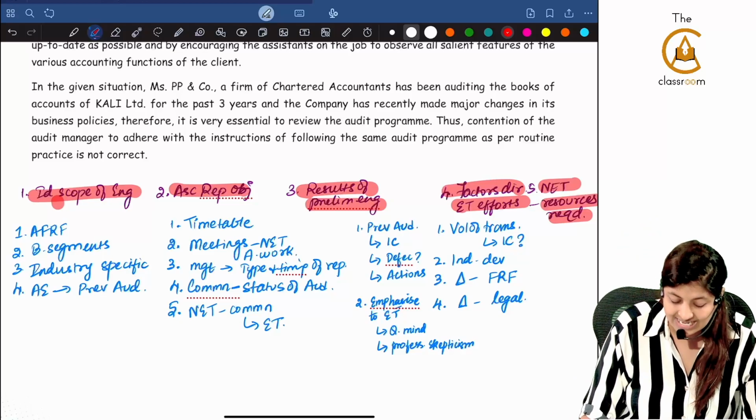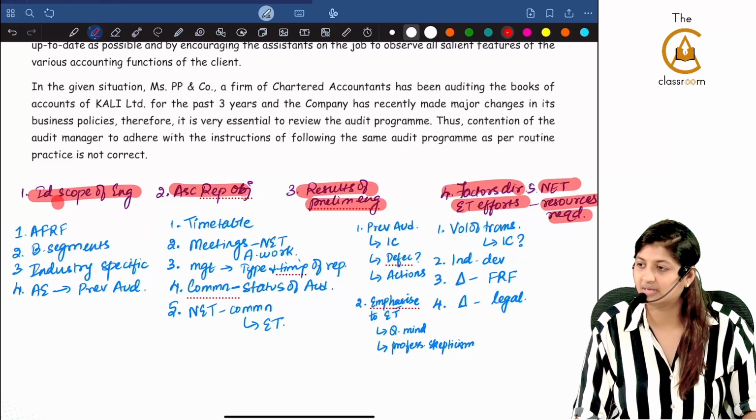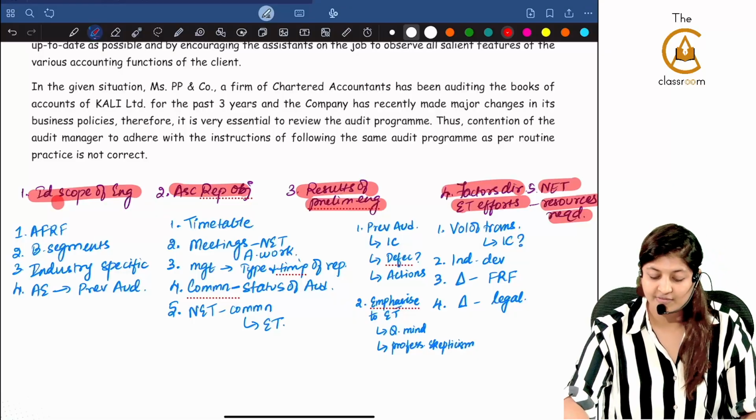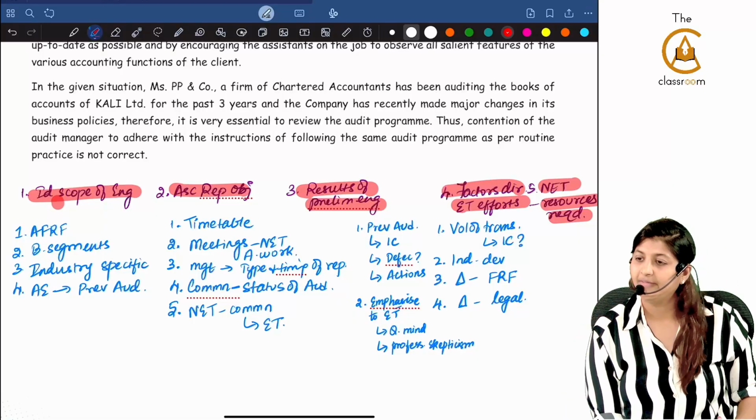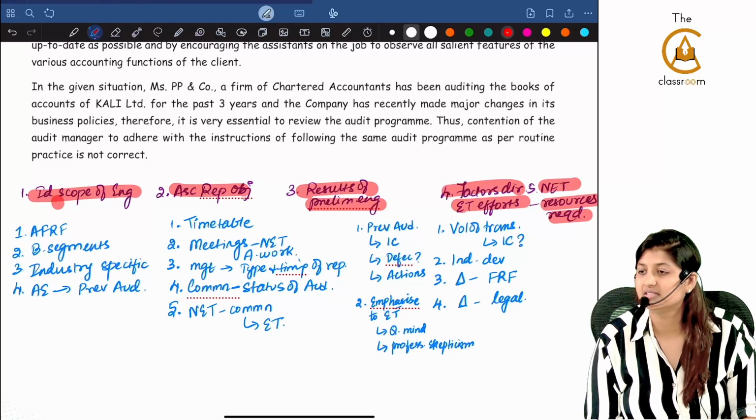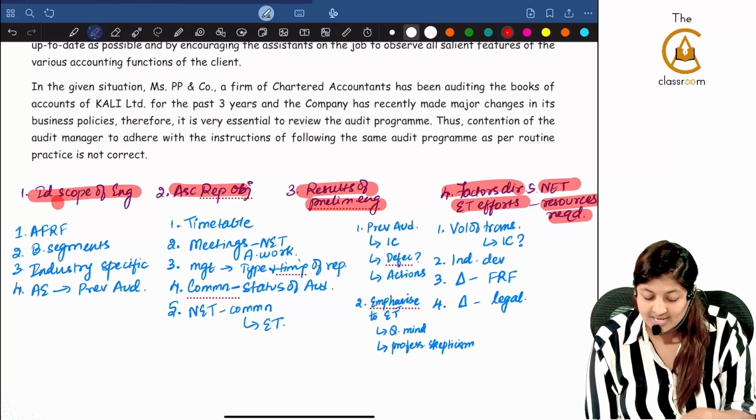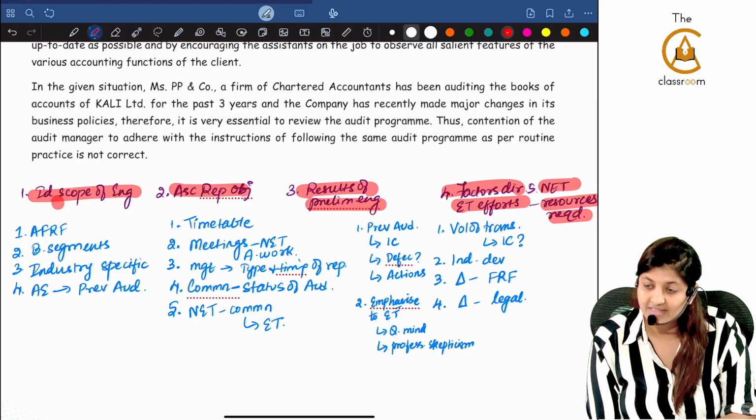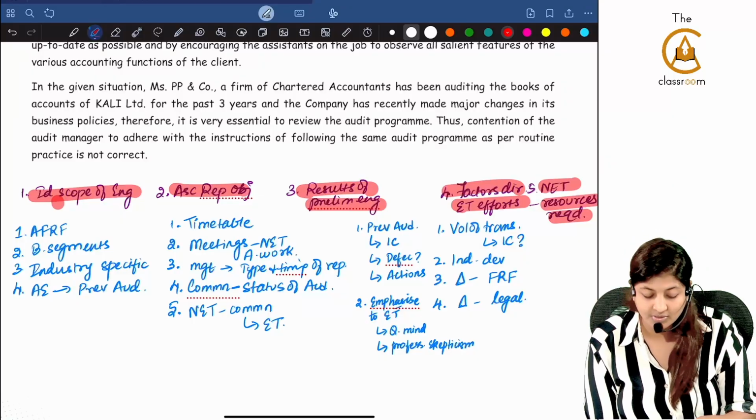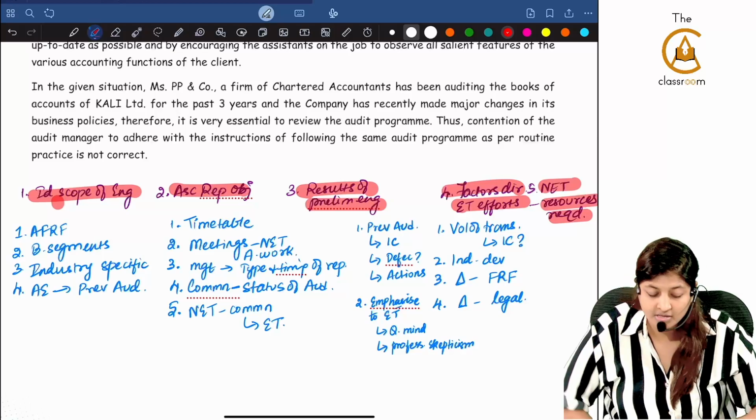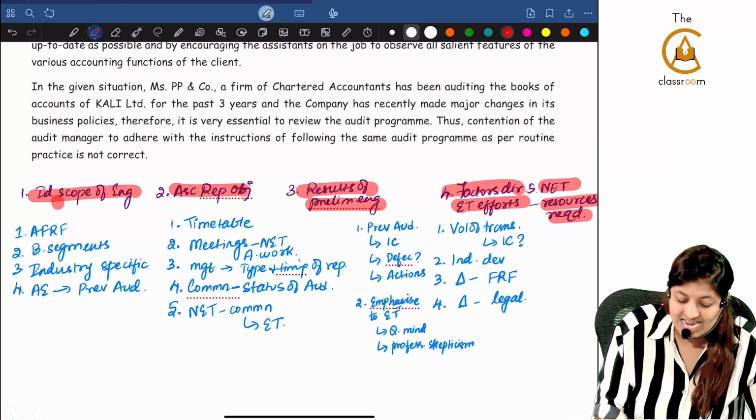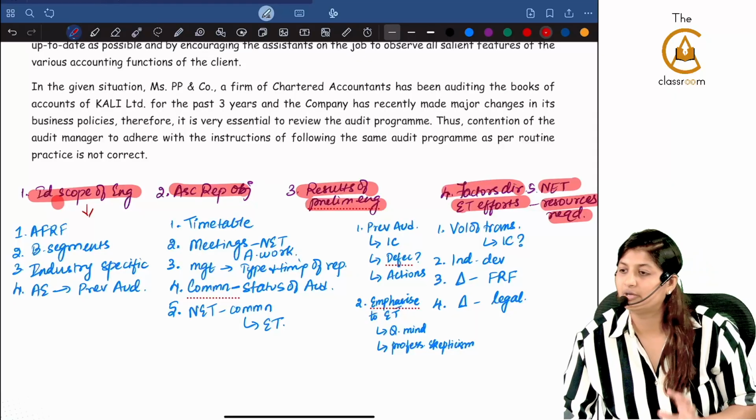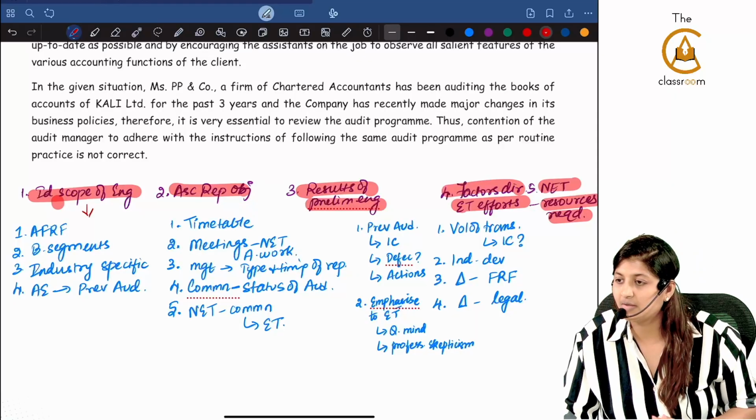Now, for identifying the scope of engagement, what will you see? What is the applicable financial reporting framework that the entity is following? What are the business segments in the entity? What is the industry pertaining to that specific entity? If there is any previous auditor, what is the audit evidence obtained from the previous auditor? Under identifying the scope of engagement, these 4 points are there. What is the second one we saw?